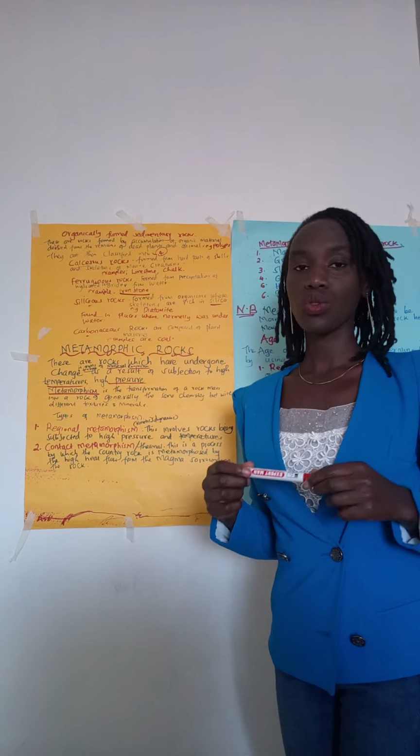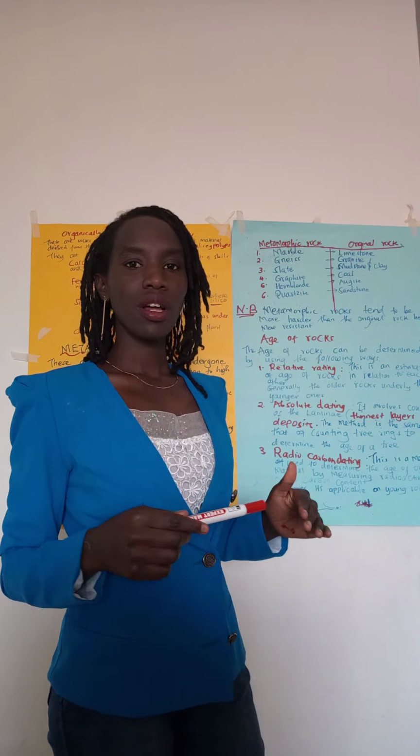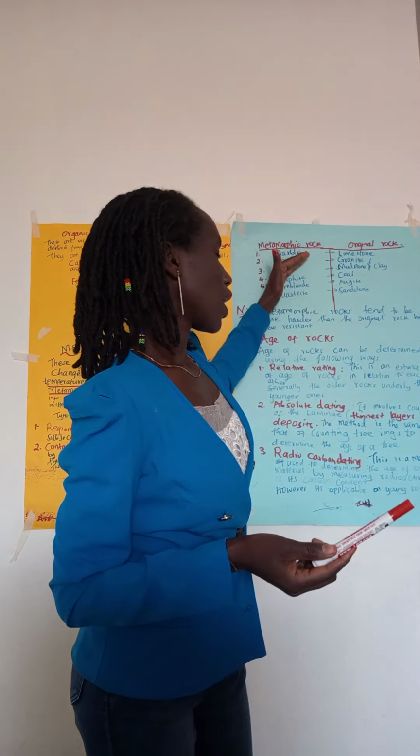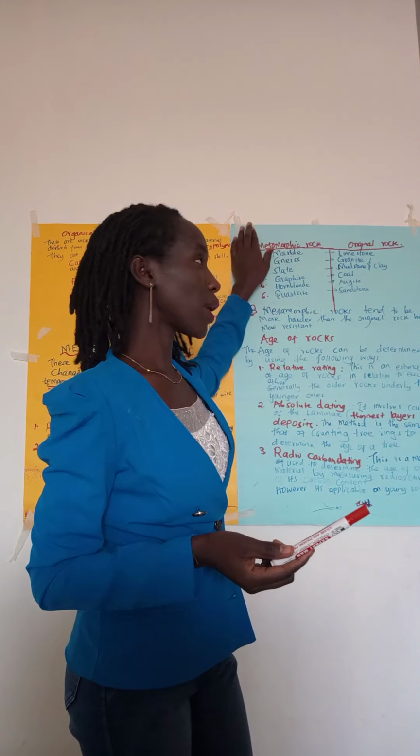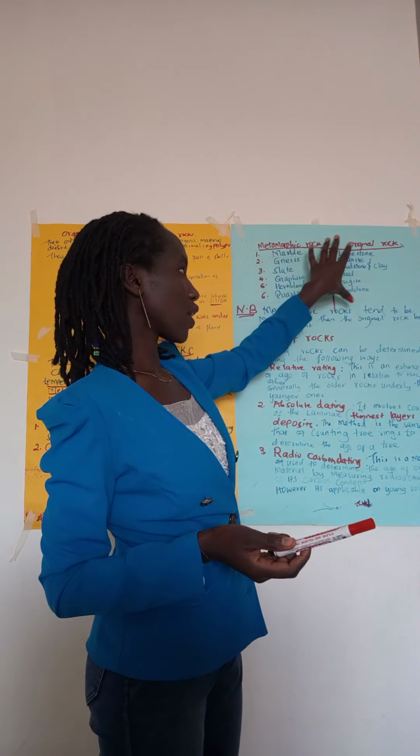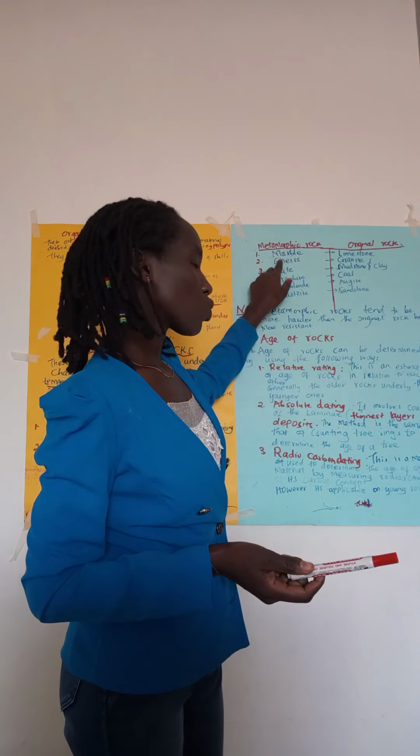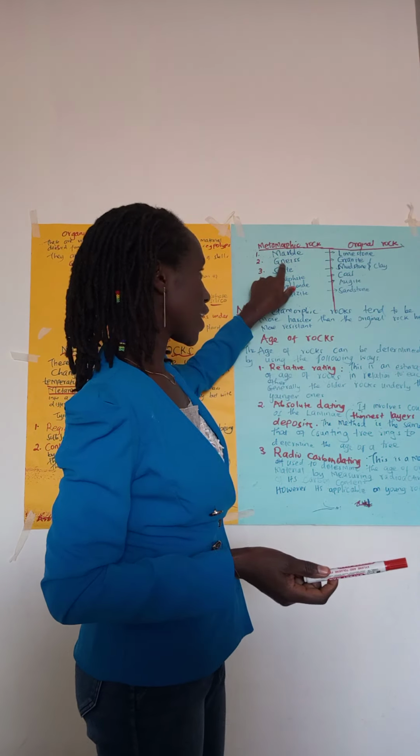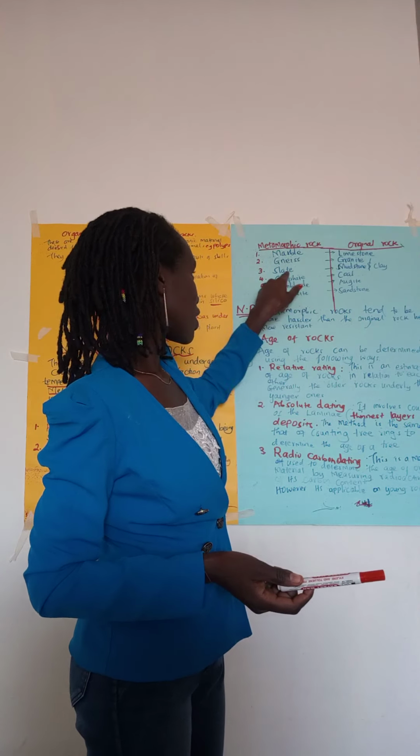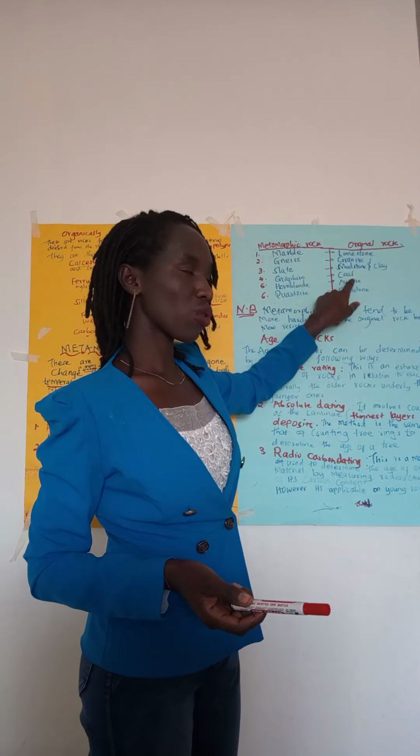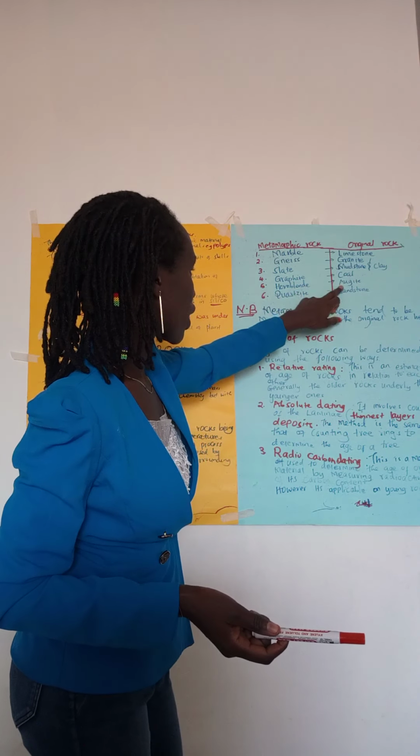So I want us to look now at the metamorphic rock and the original rocks. Learners, pay attention to this part because it's normally tested in exams. So, metamorphic rock and the original rock. The first one is marble. Marble, its original rock is limestone. Gneiss, we have granite. Slate, we have mudstone. Graphite, we have coal. Hornblende, we have augite.